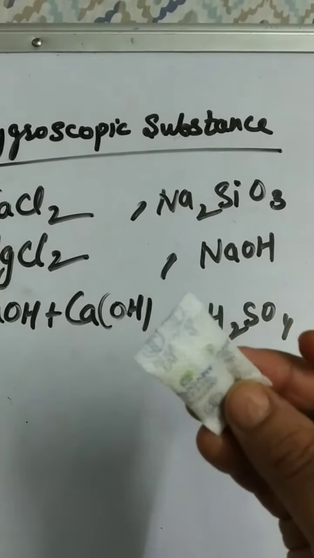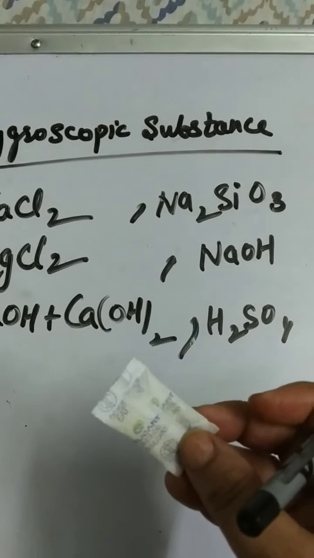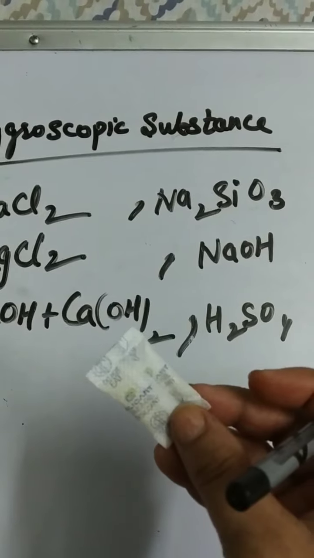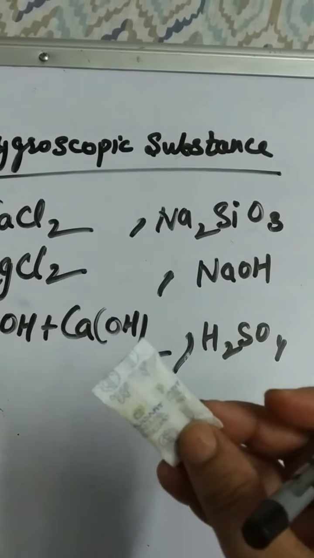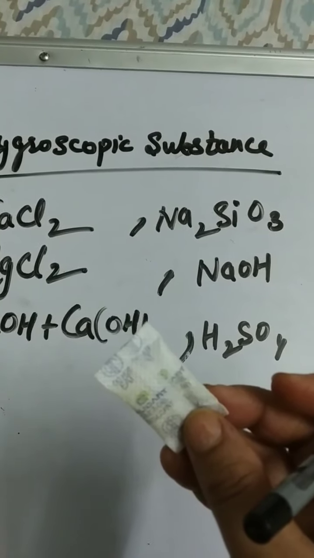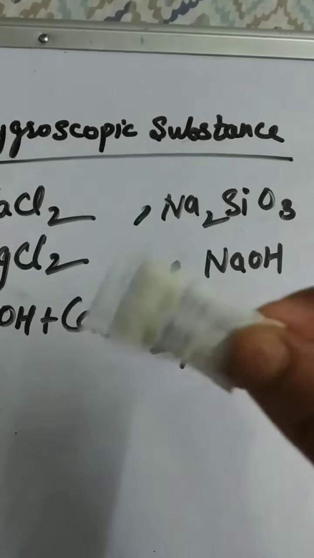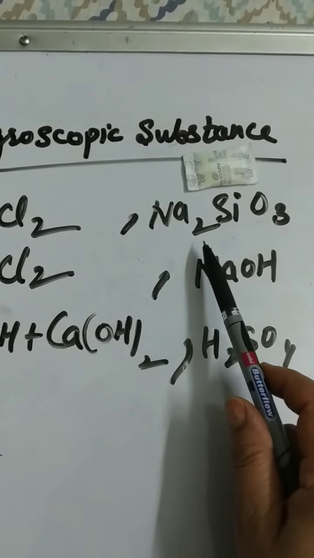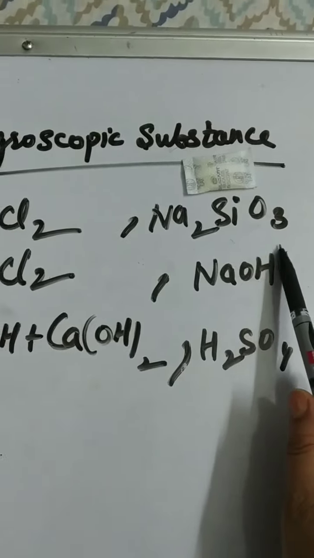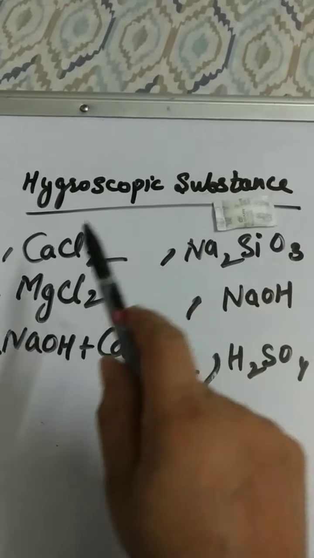This bag contains silica gel, a common drying agent, which keeps the air inside the box dry. And what is the formula of this silica gel? This one, Na2SiO3.